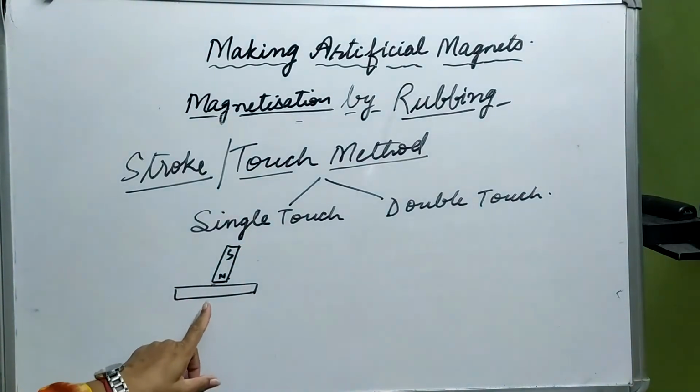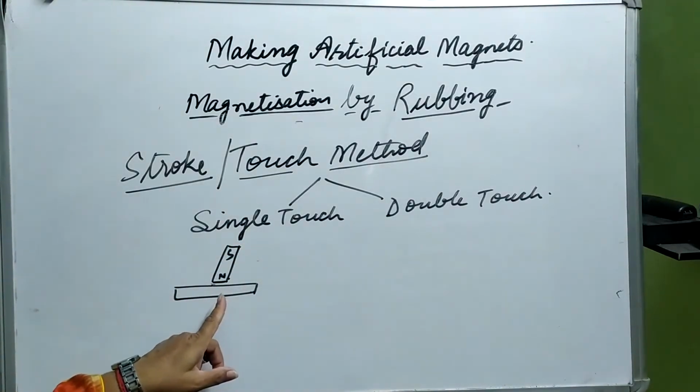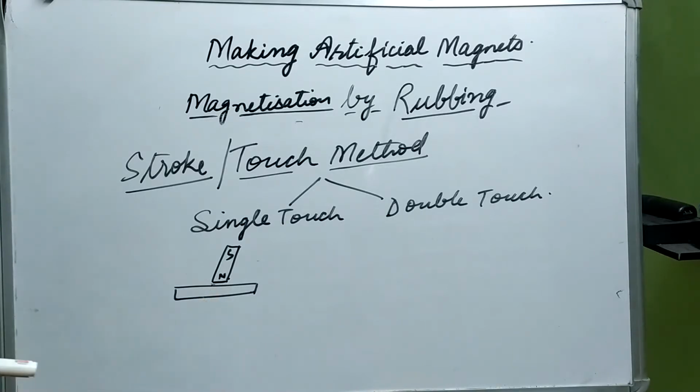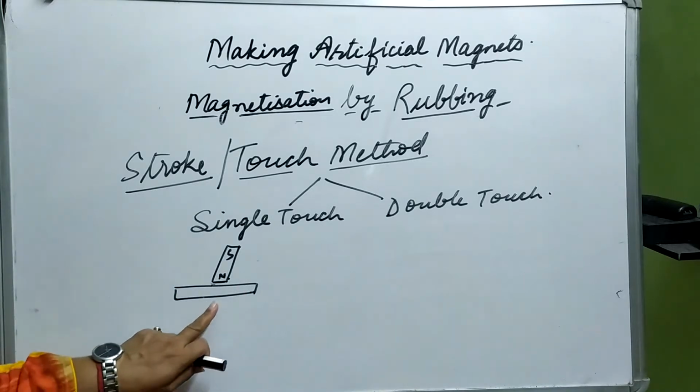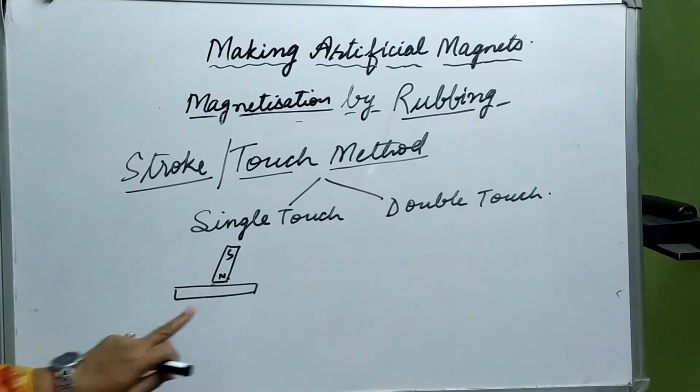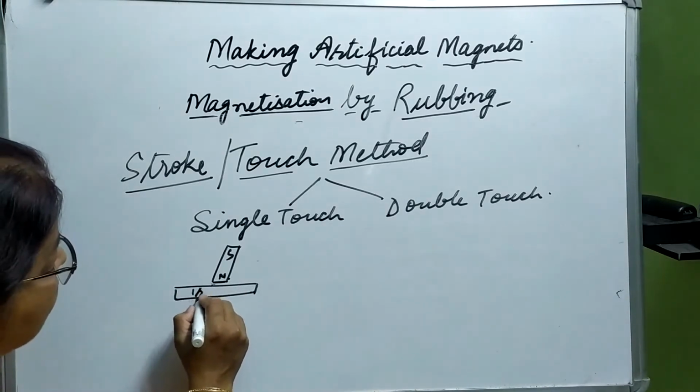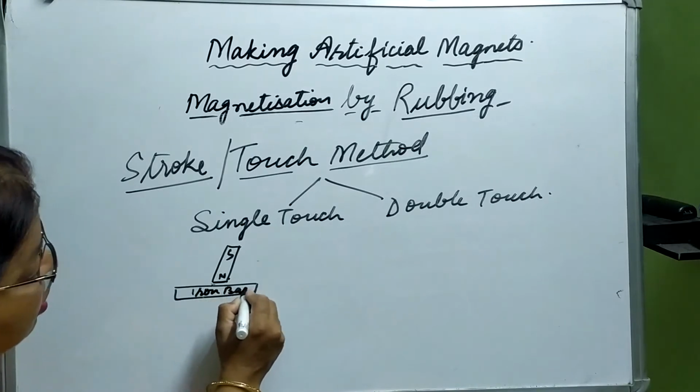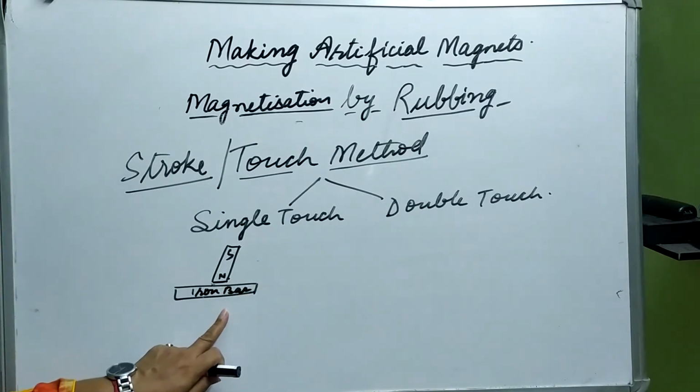So the iron bar is rubbed with the magnetic bar. In this, we are going to rub it once or twice. This iron bar will get converted into magnet.